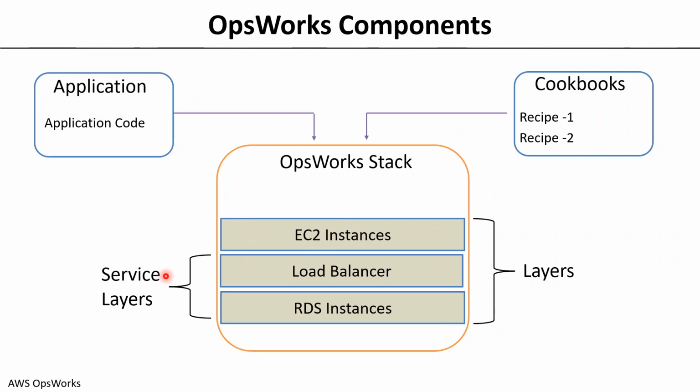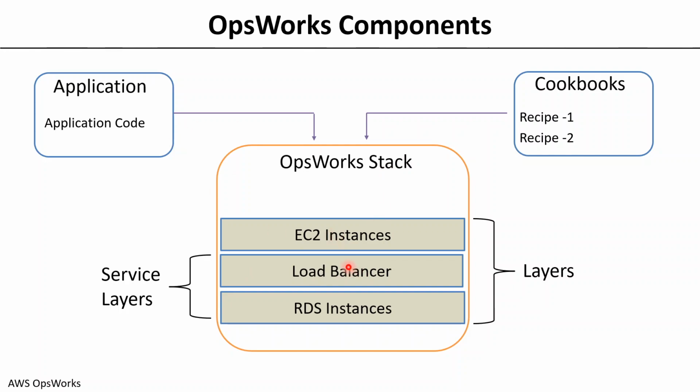AWS also calls services such as load balancers and RDS service layers. They are called service layers because they usually don't stand on their own; they are associated with a service called EC2, which is the main layer where the applications are hosted. So these are the supporting layers. That's why they are called service layers.